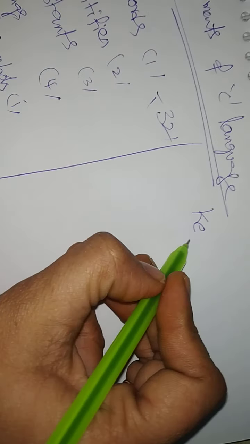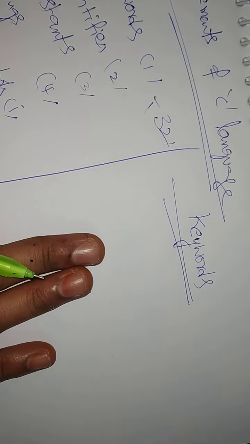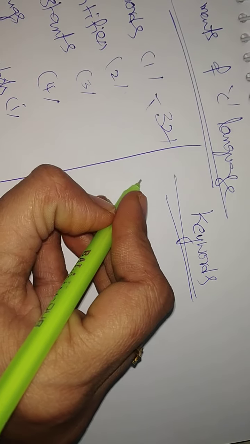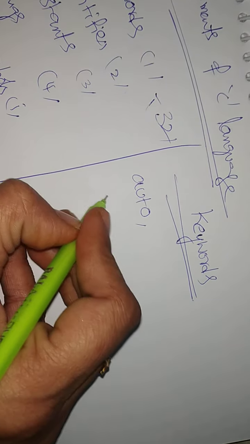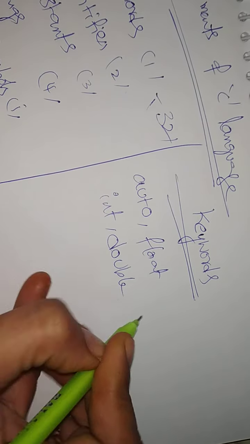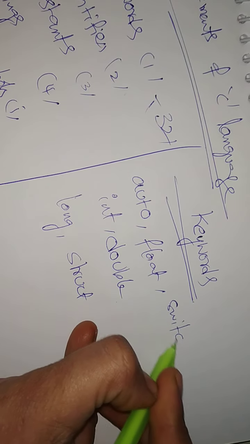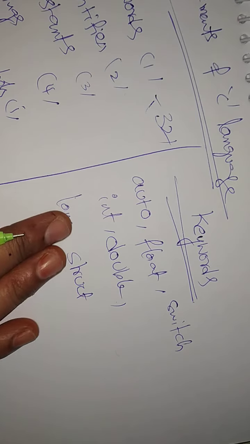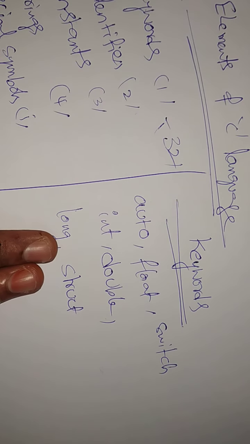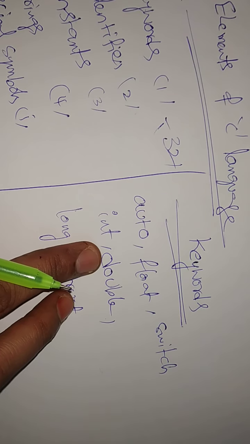What are those keywords? Some I will tell you: auto, int, float, double, long, struct, switch. These are all reserved keywords, also called predefined, which means they are already defined and we just use them in a program.